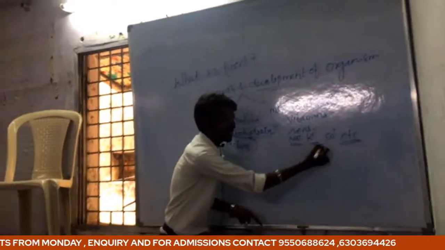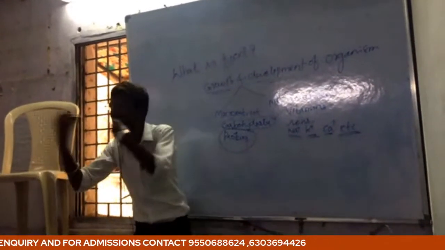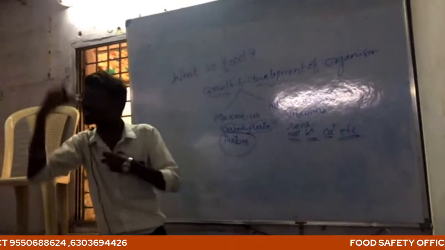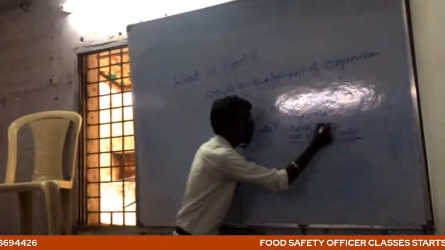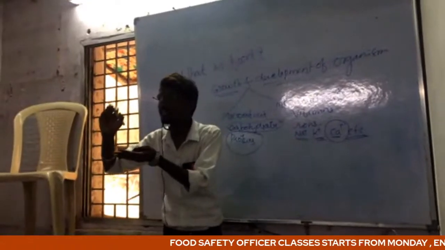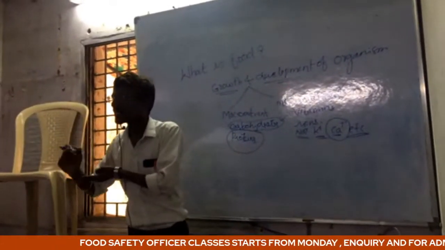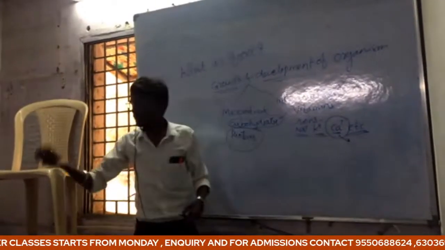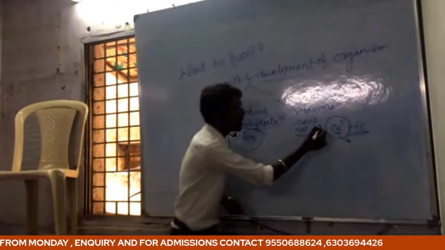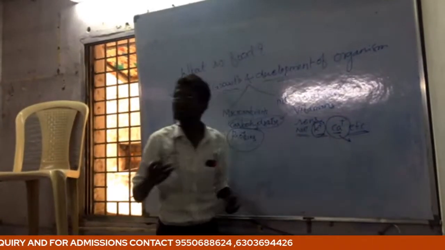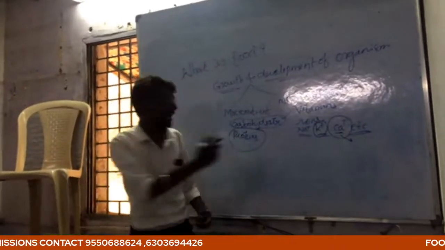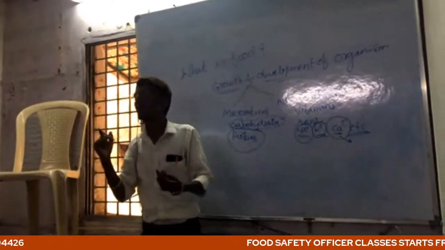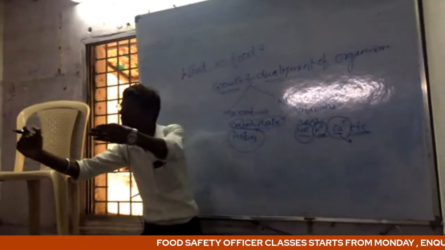Calcium we do not take directly, but through milk, which is most important for children. Calcium gives strength to the bones, potassium is supplied to the heart, and sodium regulates every body organ.